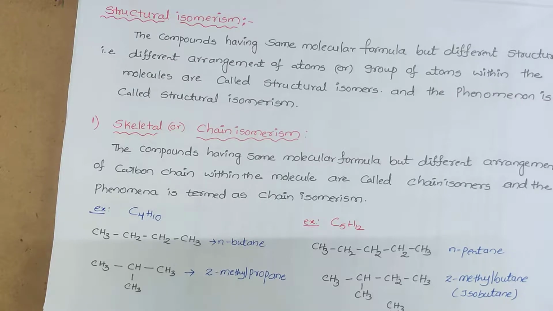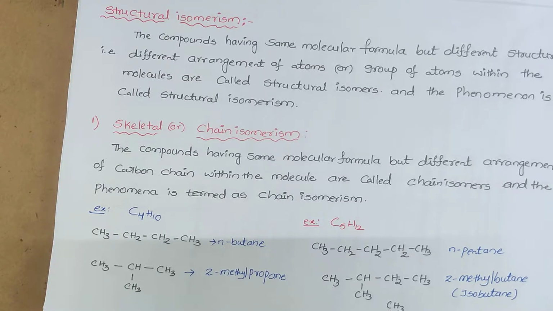In that, the very first one is chain isomerism. What is chain isomerism? This is also called skeletal isomerism. Chain isomerism means compounds having the same molecular formula but different arrangement of carbon chain within the molecule are called chain isomers. Different arrangement of carbon chain within the molecule, that is very important. That we need to identify.